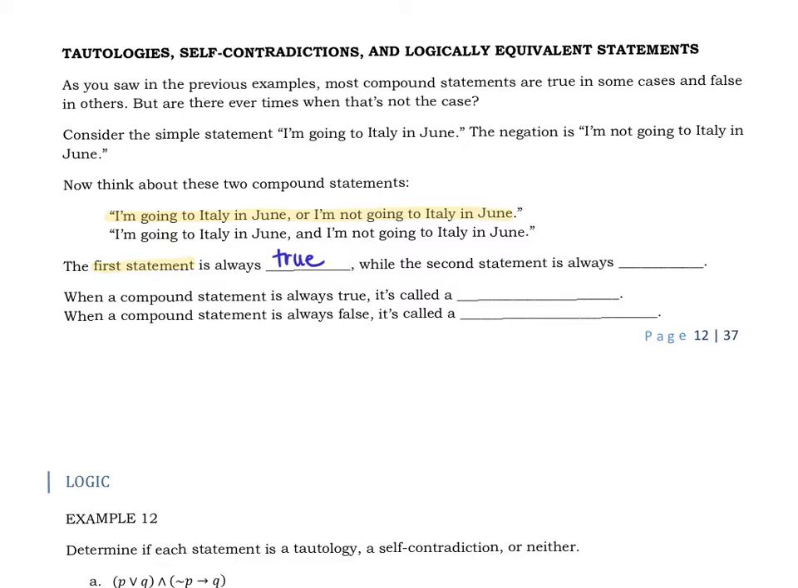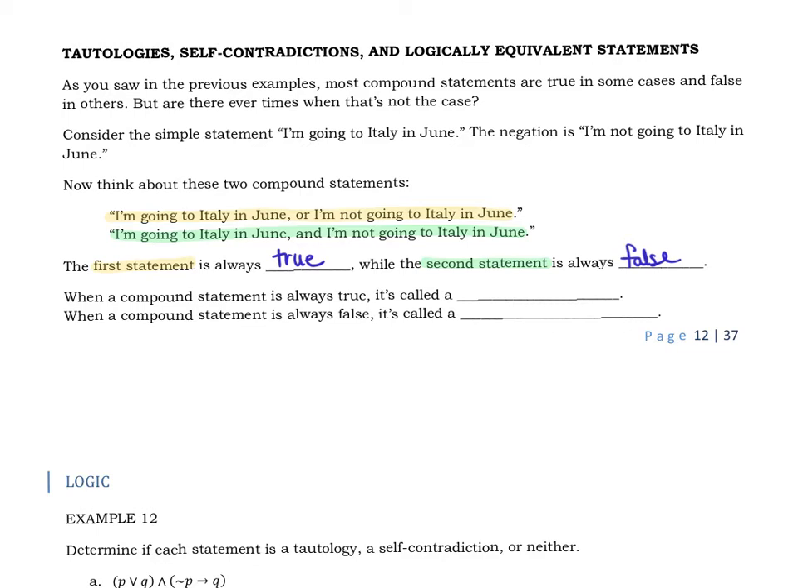Now, the second statement, I'm going to Italy in June and I'm not going to Italy in June. That one is going to cause problems in the other way. That statement, no matter what, is always going to be false. Okay? You can't go to Italy and not go to Italy. That's just not the way it works.